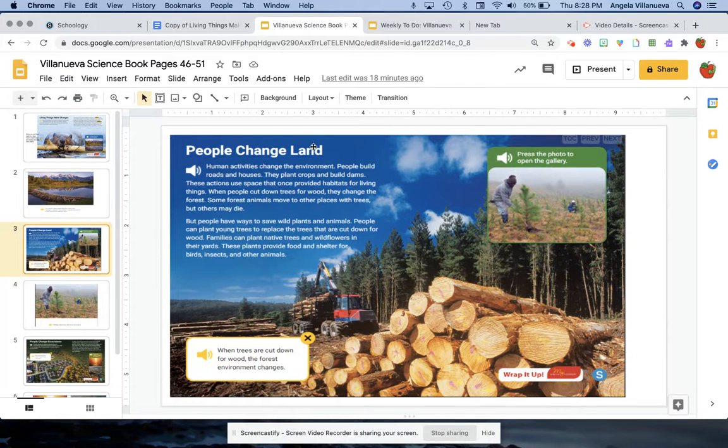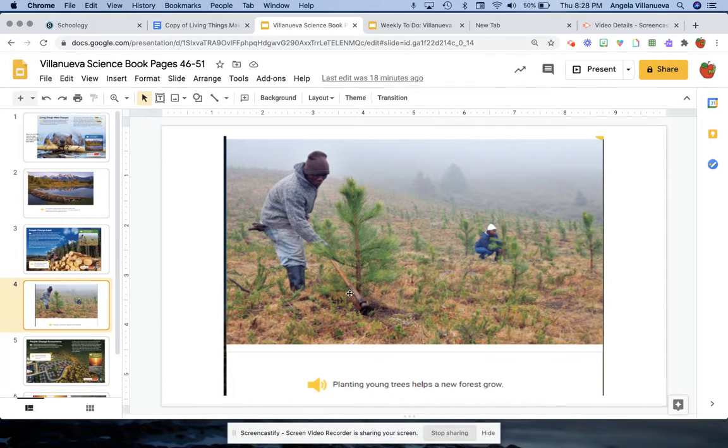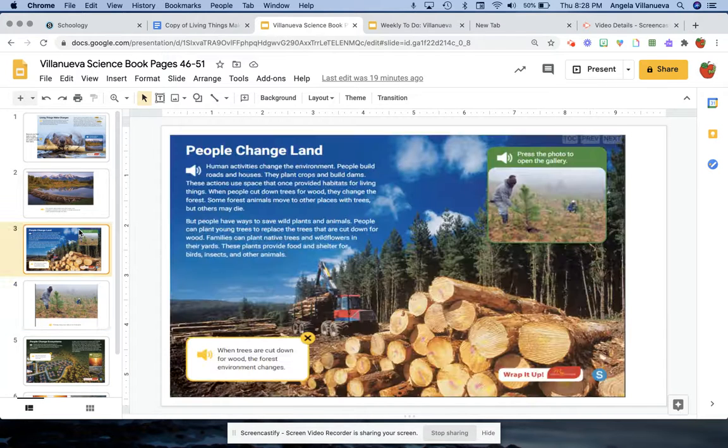Okay, so this paragraph gave examples on how people change the environment, and this gives some different examples of how to help protect animals. And it says press the photo to open the gallery. That's on the next page. Let's see. Okay. Planting young trees helps a new forest grow. That's one way to help protect the plants and animals. And then when trees are cut down for wood, the forest environment changes.